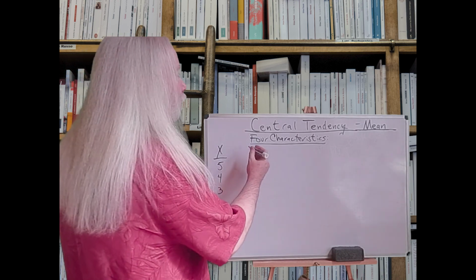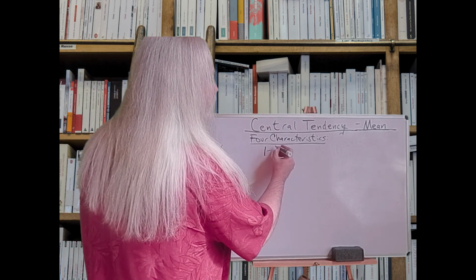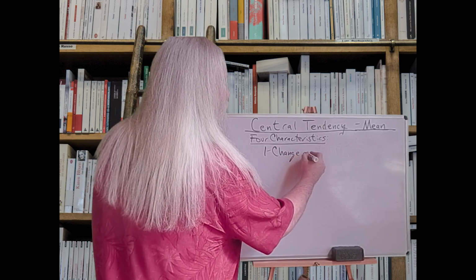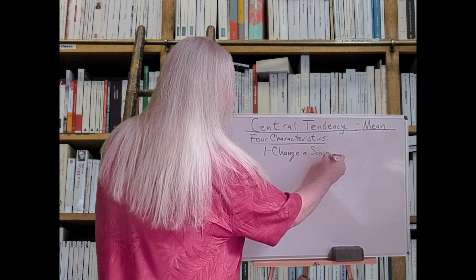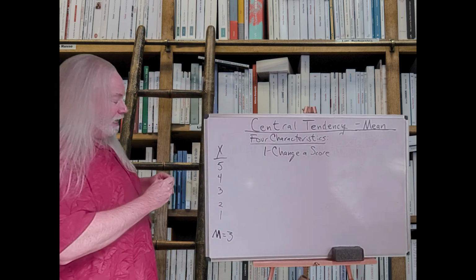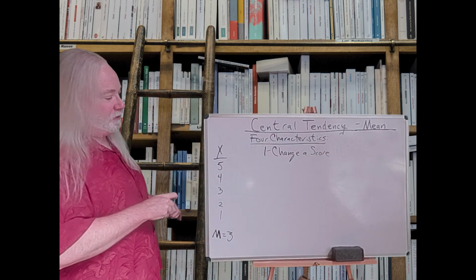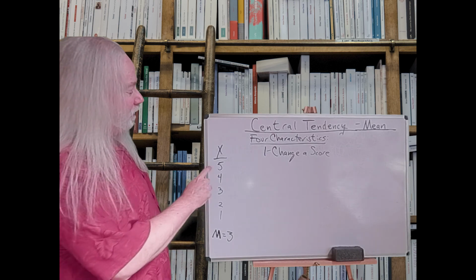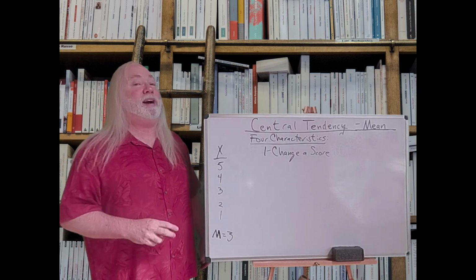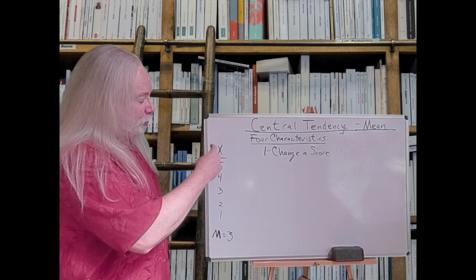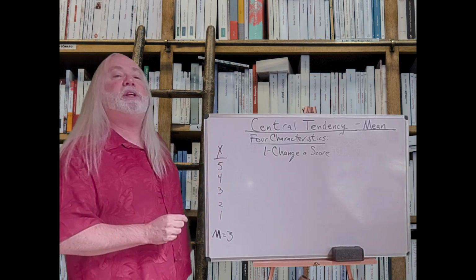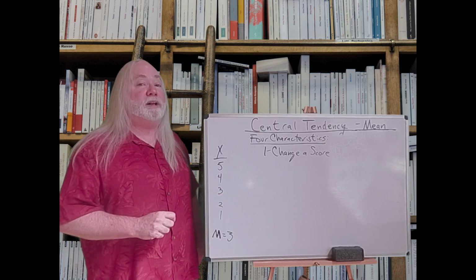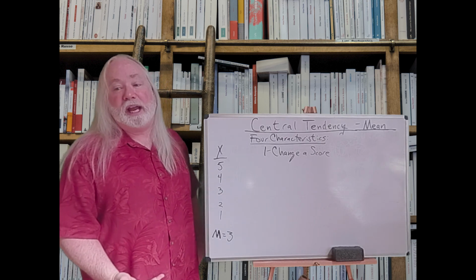The first thing is about what happens to the mean if we change a score. So if I go into this data and I change any one of these numbers, if I change that 5 to a 6, if I change that 2 to a 1, if I change that 4 to a 4.5, if I change the value of any one of these numbers, the question is, will the mean change? Yes, it will always change.